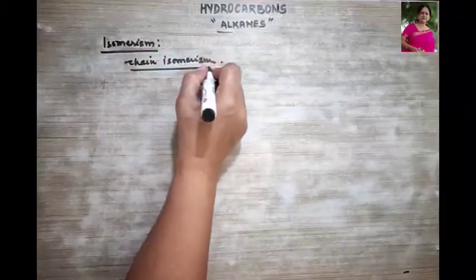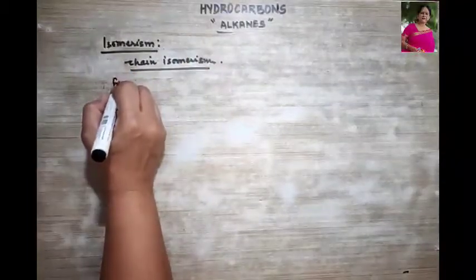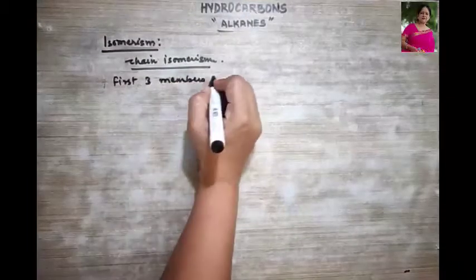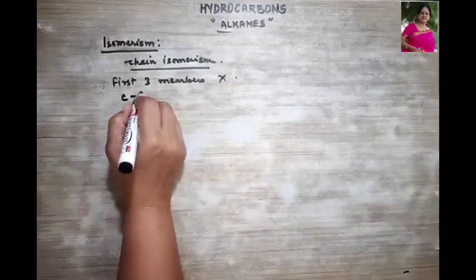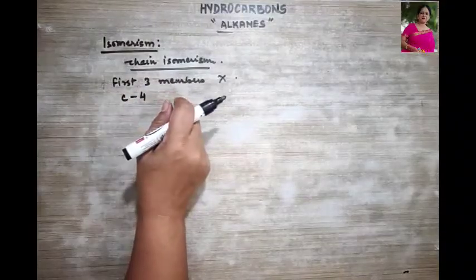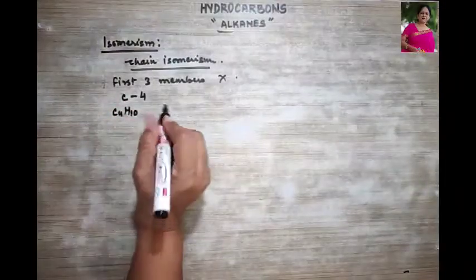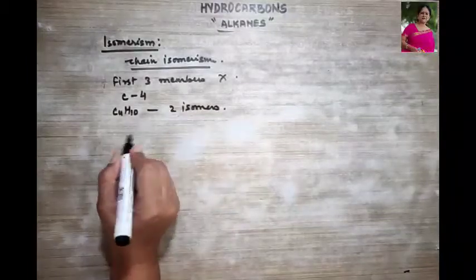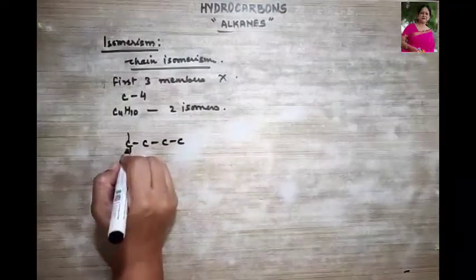So generally what do we observe over here? Chain isomerism. And we shall also see that the first three members do not show isomerism. But we begin from which? Remember, carbon 4. This onward we study isomerism. So let us see for C4H10. This has two isomers. Okay. So let us see which are the two isomers.